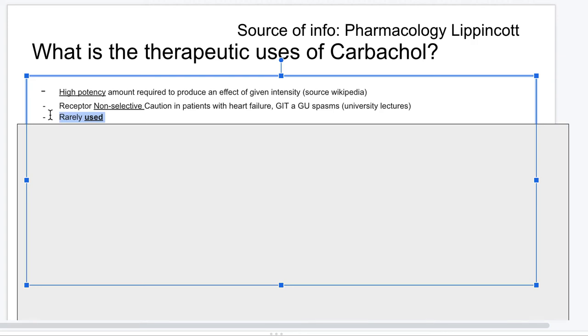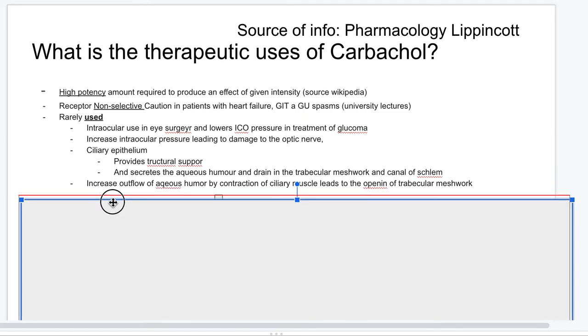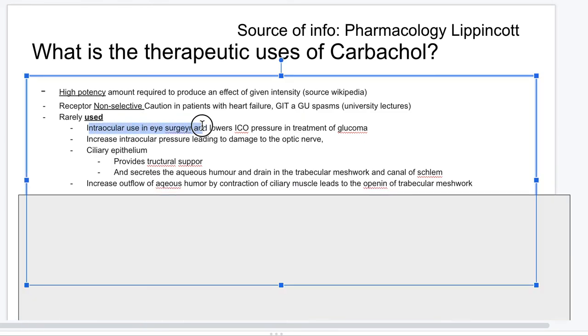And it is that it is very less used. Why is that? Because its only therapeutic use is for the eye, and I'm going to be explaining all of that. Basically, it causes a decrease of intraocular pressure, and this is when there's some sort of problem, like glaucoma. I'm going to be explaining all of that, don't worry. It causes increased pressure.